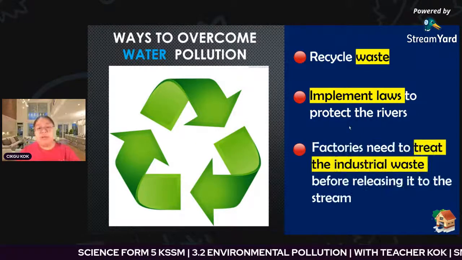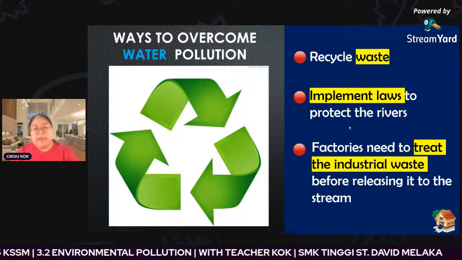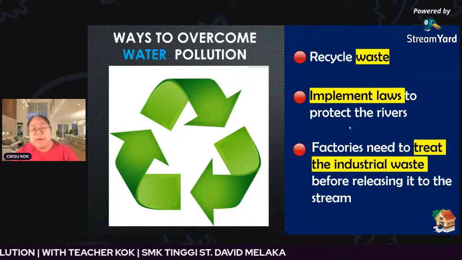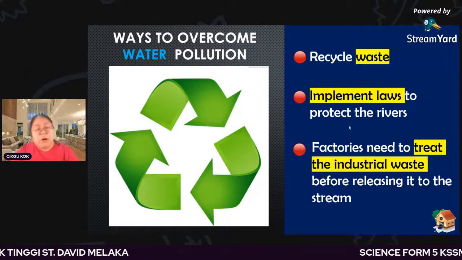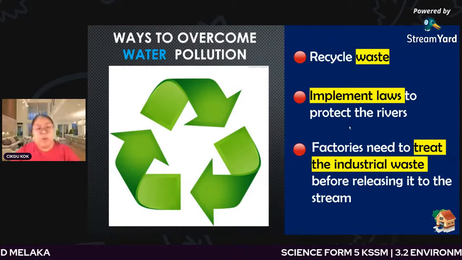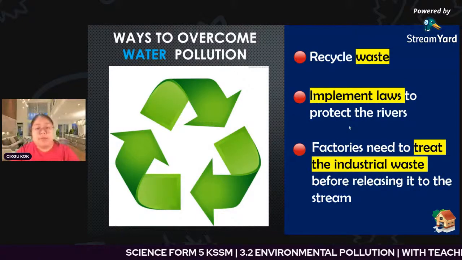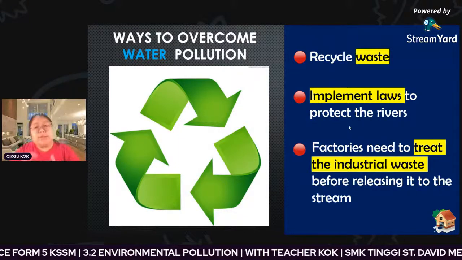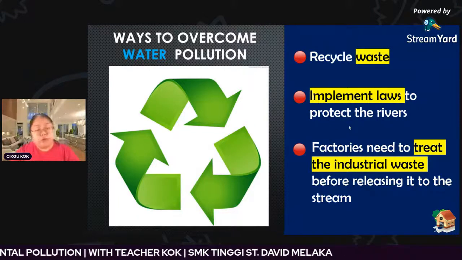Number three is the factory. They need to treat the industrial waste before releasing it to the stream. That means they need to filter first before they release it to the river or ocean. This is one example of how we reduce water pollution. So now we have discussed number three already: the sources, effects, and also the ways to overcome the three pollutions.